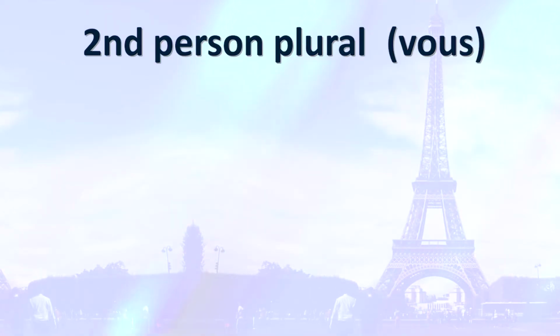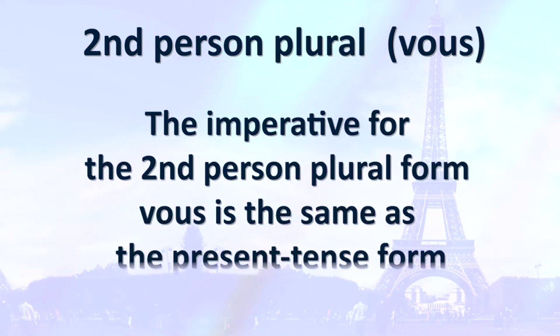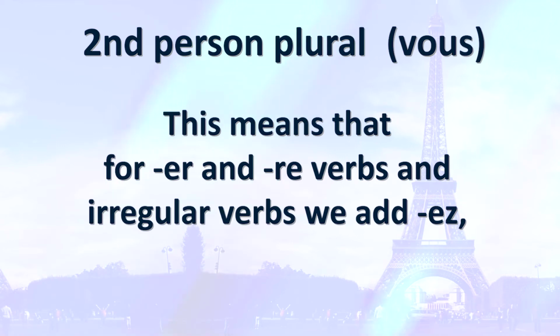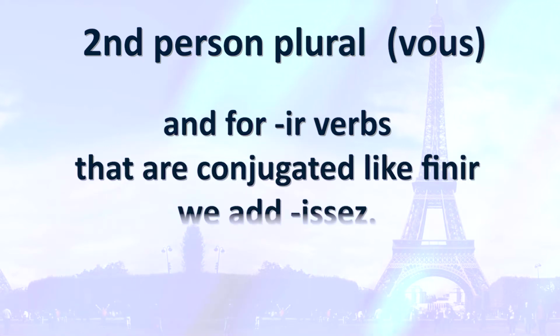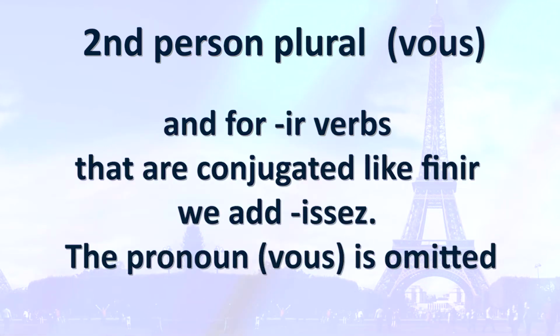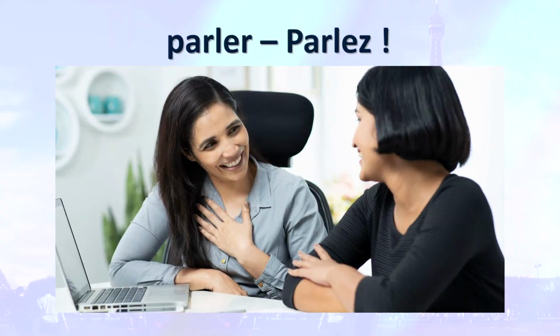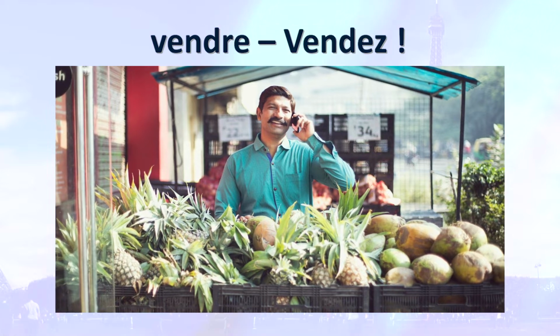So, for the second person plural, vous, the imperative form is the same as the present tense form. This means that for er and re verbs, including irregular verbs, we add ez, and ir verbs are conjugated like finissez for finir. The pronoun vous is omitted. Let's have a look at the examples with the same verbs. Parler becomes parlez, finir becomes finissez, vendre becomes vendez.